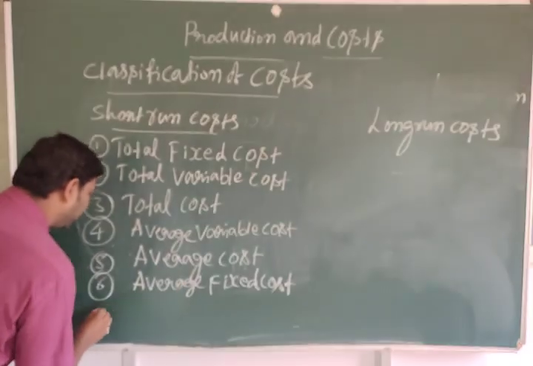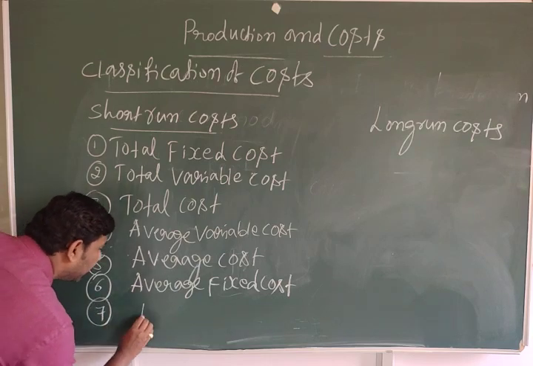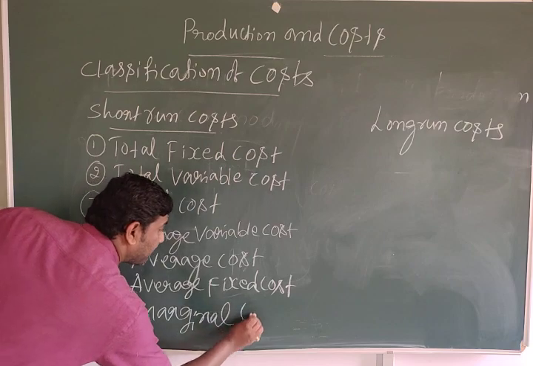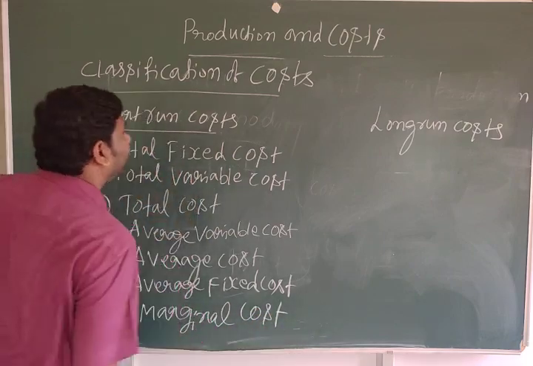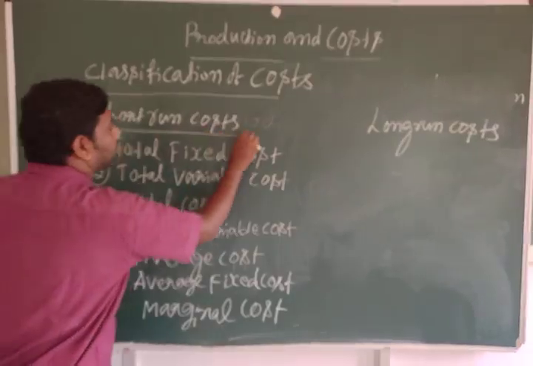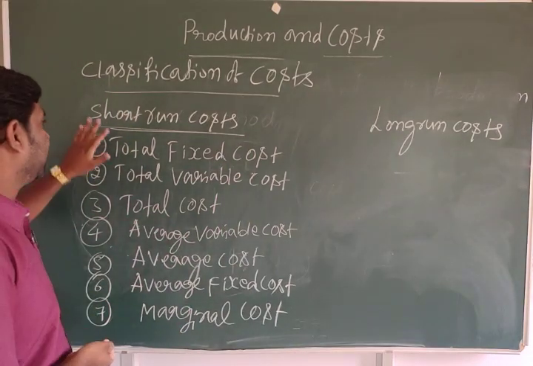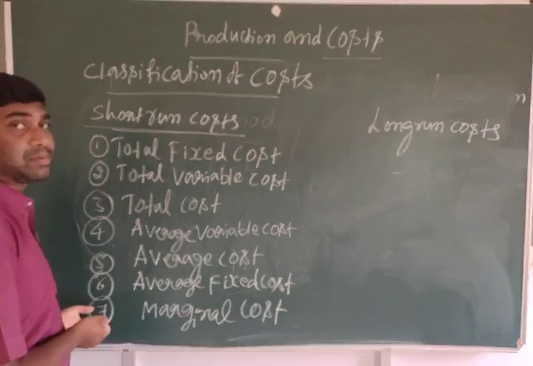This is the short run average variable cost, and the seventh one is marginal cost. These are what we should discuss in the short run. Under the short run, there are 7 types of cost.